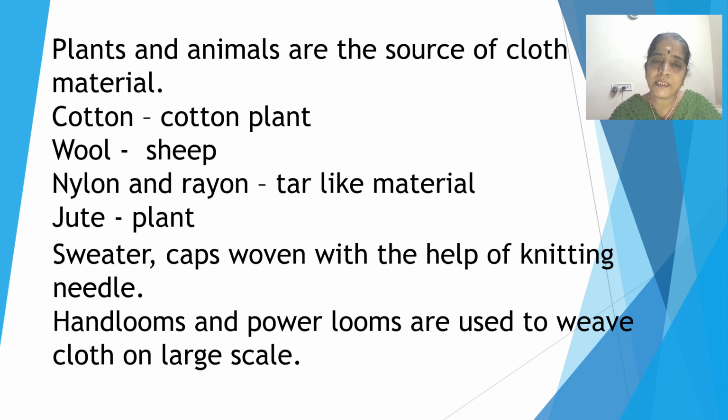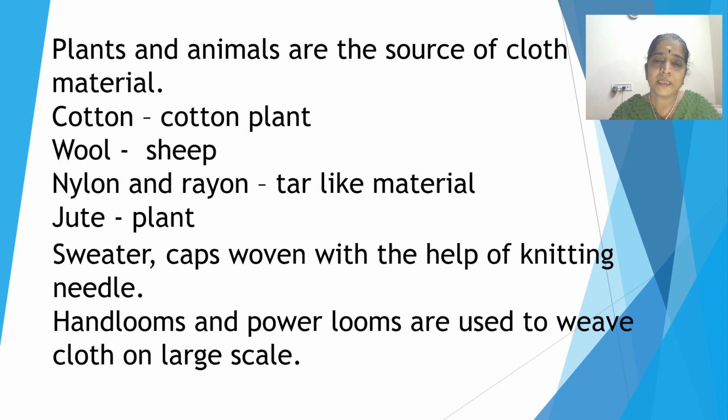Plants and animals are the source of cloth material. Cotton, cotton plant. Wool, get from sheep. Nylon and rayon, tar-like material. Jute, plant.